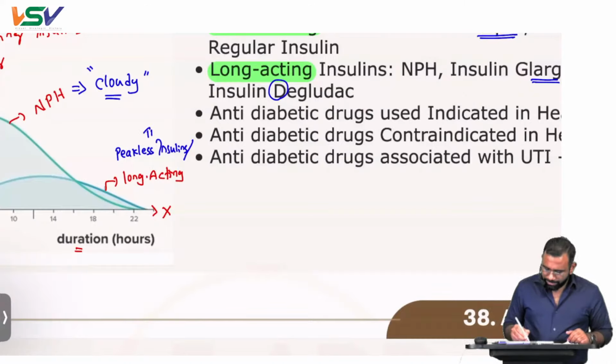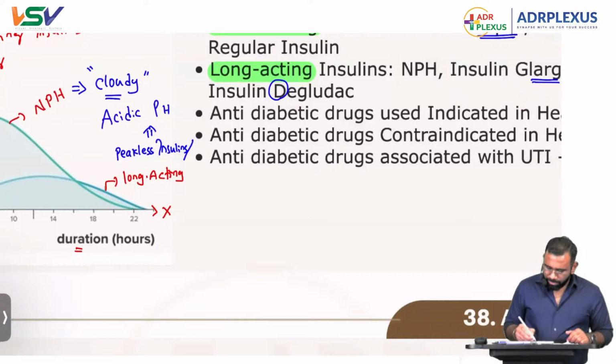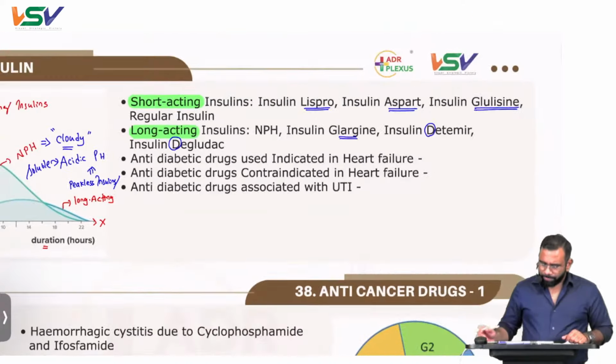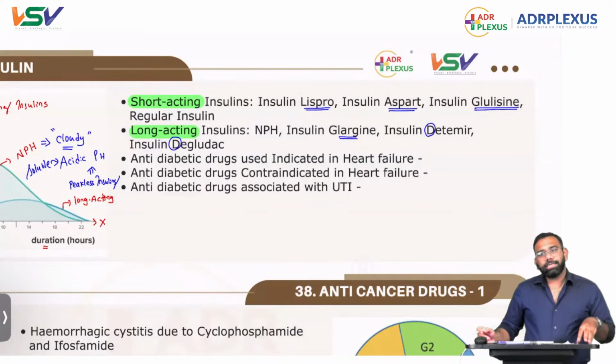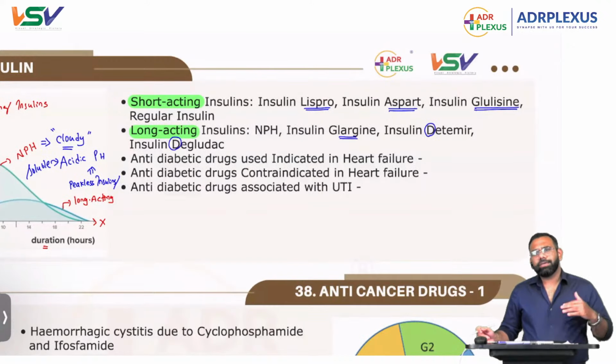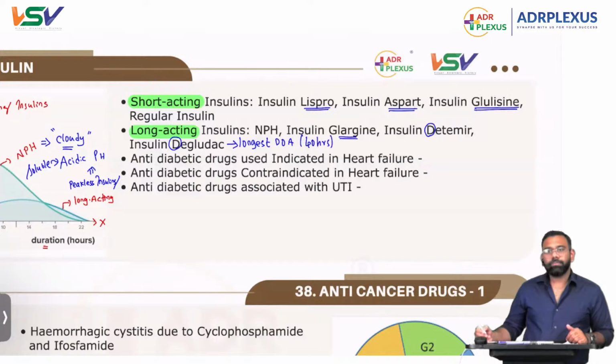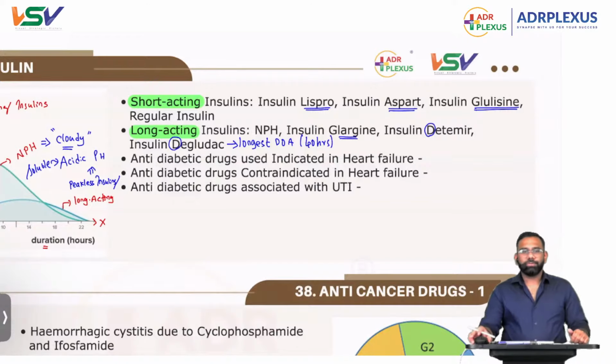That is the important thing. Next, among these long acting insulins, which has the longest duration of action? Degludec. This has the longest duration of action, almost 40 hours.